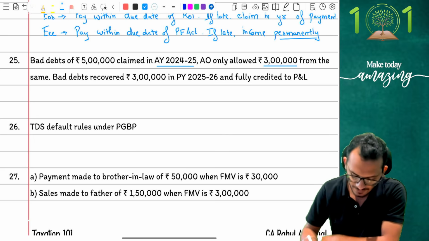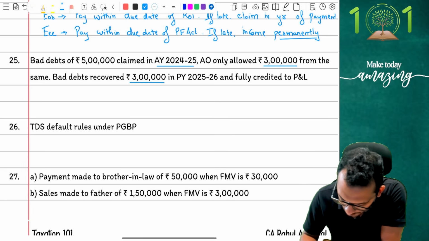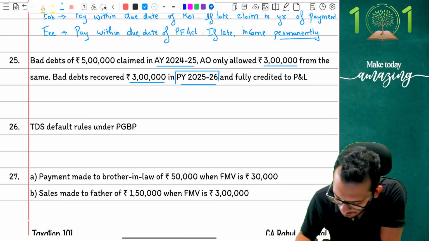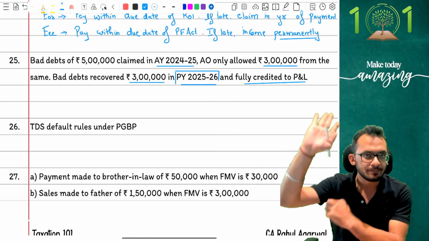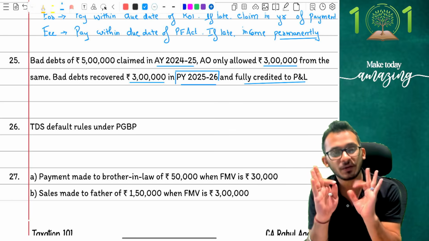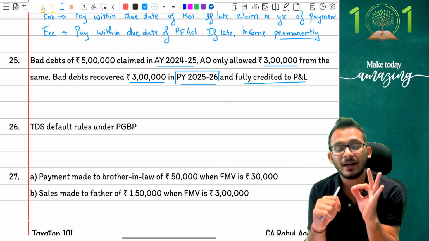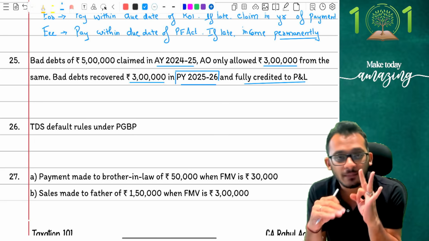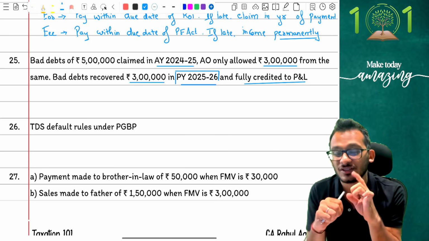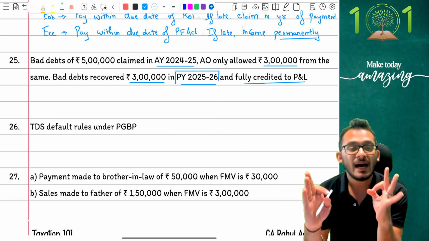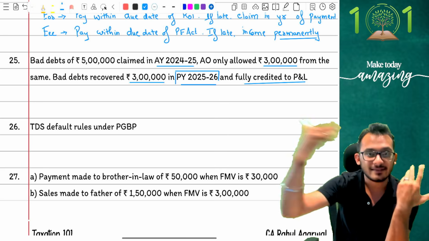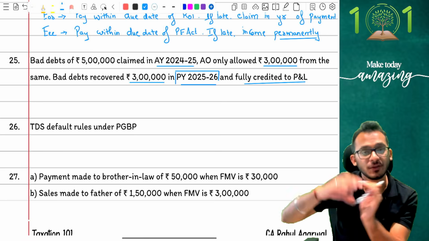Now look carefully. Question says, bad debts recovery is 3 lakh rupees in 25-26. In the current year, I have a bad debt recovery of 3 lakh rupees, which means now what is going to happen? You have a bad debt recovery, you're going to put it in P&L, obviously. At this stage, you're going to play your game very smart. You're going to tell the officer, my dear officer, this year I had a bad debt recovery of 3 lakh rupees. I technically should have taxed the 3 lakh rupees, but I remember this one thing that you did not give me the 2 lakh rupees deduction in that year. So I am not going to let go. I have got 3 lakh rupees worth of bad debts recovery in current year. I want 2 lakhs to be exempted in this. Because 2 lakhs was never allowed to me in that year, you have to give it to me in this year.